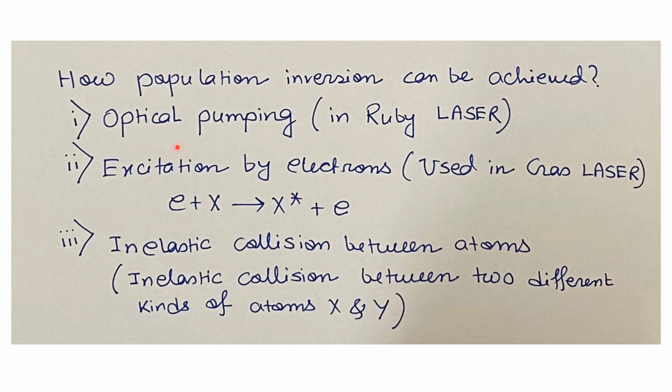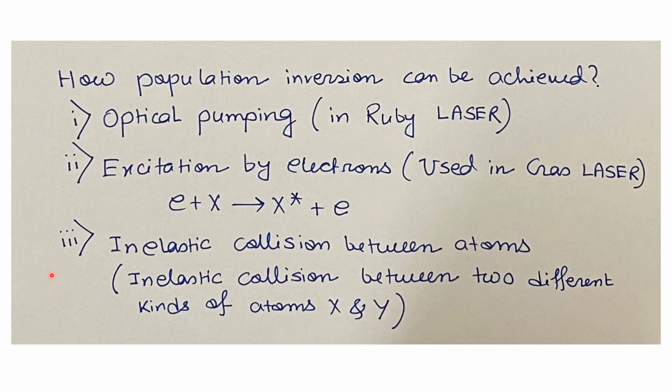First one is optical pumping. This process is usually used in ruby laser. This is nothing but the excitation of atoms. So if we externally excite the atoms, more and more atoms will be in the excited state rather than the ground state. And the second one is excitation by electrons, which is usually used in gas laser. In this case, the gaseous system is heated by a high energetic electron beam, so that the electrons' energy will be absorbed by the atoms and they will be excited. So we will get more and more gaseous atoms in the excited state.